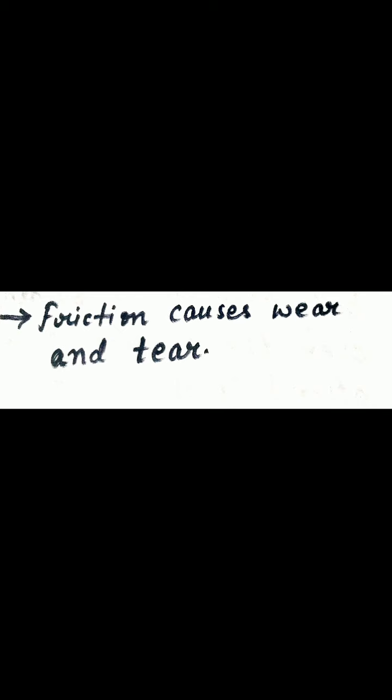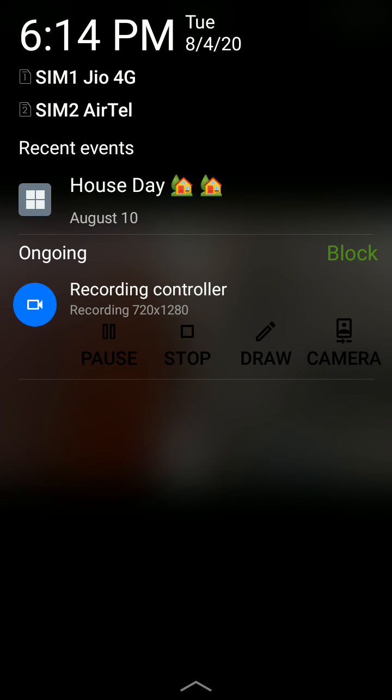Now move to the next effect. Friction causes wear and tear. I repeat, friction causes wear and tear. Now this also I will explain to you with the help of examples. Just compare the soles of the new shoe and the old shoe.